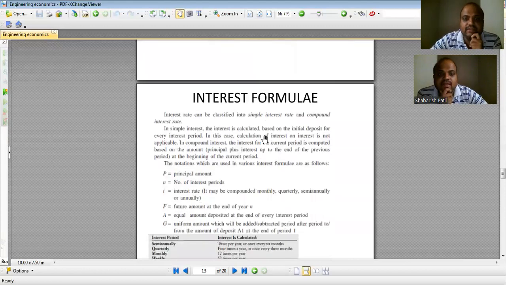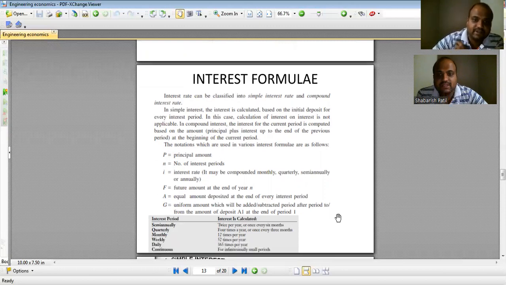So basically there are different interest formulae to be used, and there are two types by which interest can be calculated, that is the simple interest rate and the compound interest rate. Let me define some notations being used.